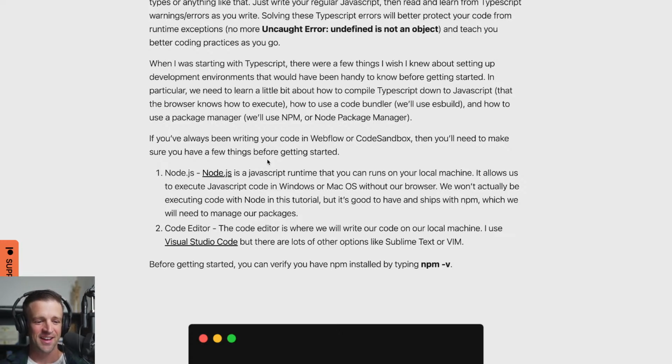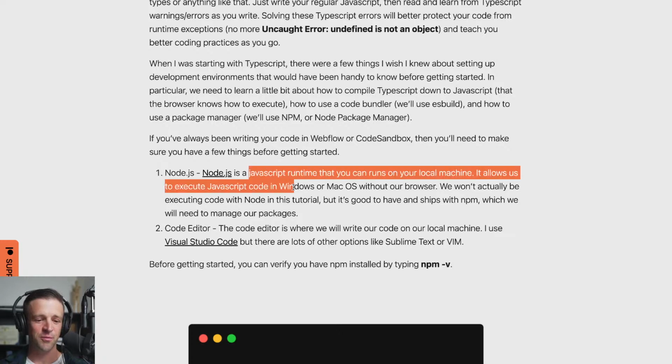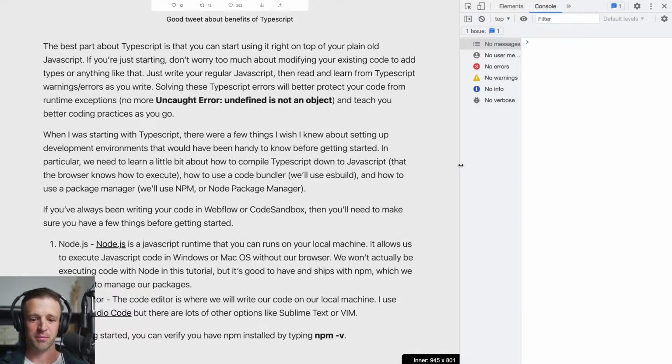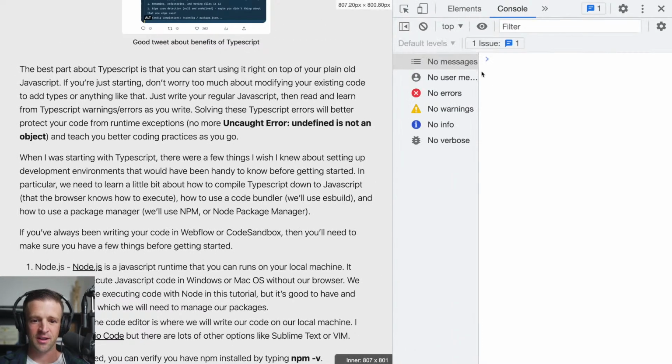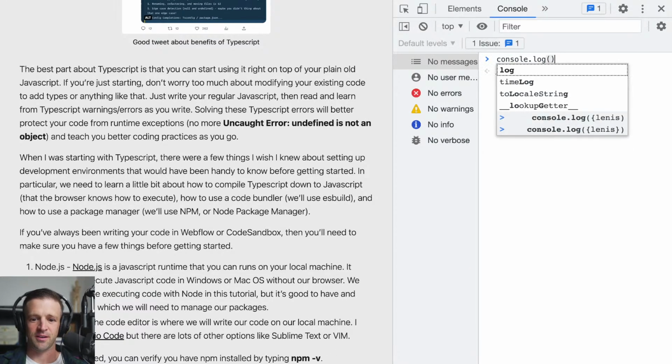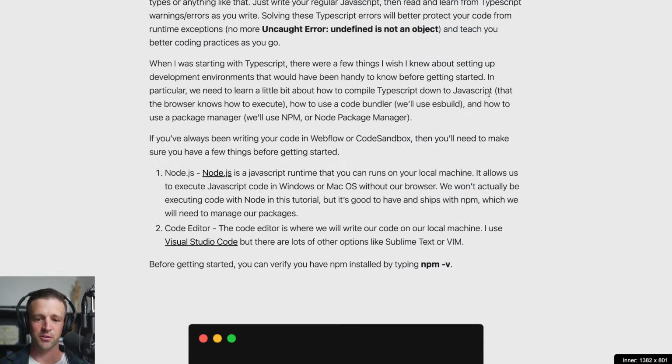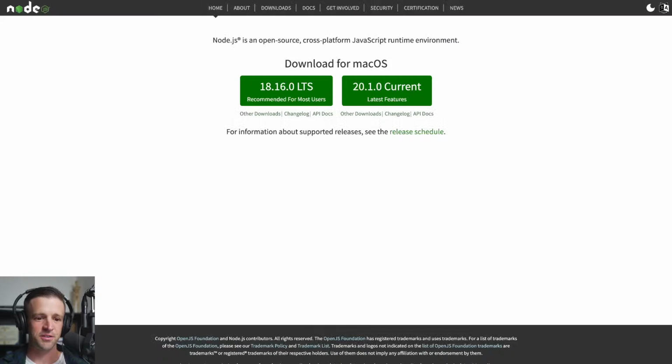Anyways, Node.js is a way of running JavaScript on our computer. Before, JavaScript just ran in browsers. So when you open up Chrome DevTools here, we can console.log hello world. And this works great in the browser, but if you wanted to run JavaScript on your local machine, you need something like Node.js.